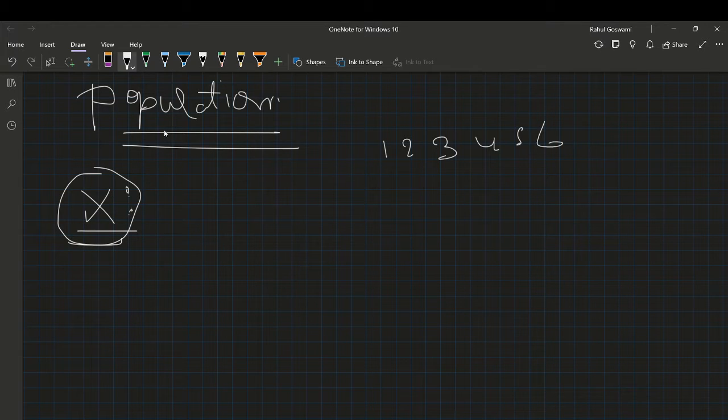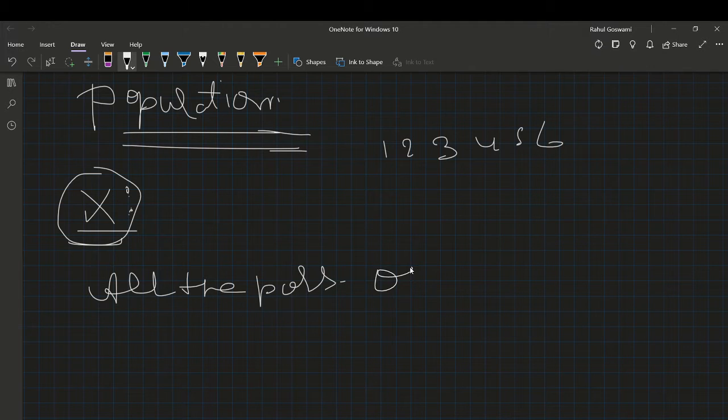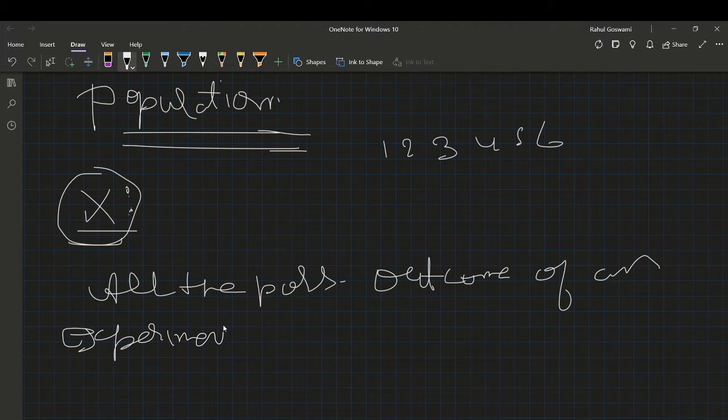Now coming to the population: all the possible values of x. What is x? It is the outcome of an experiment. So all the possible outcomes of an experiment is known as the population.